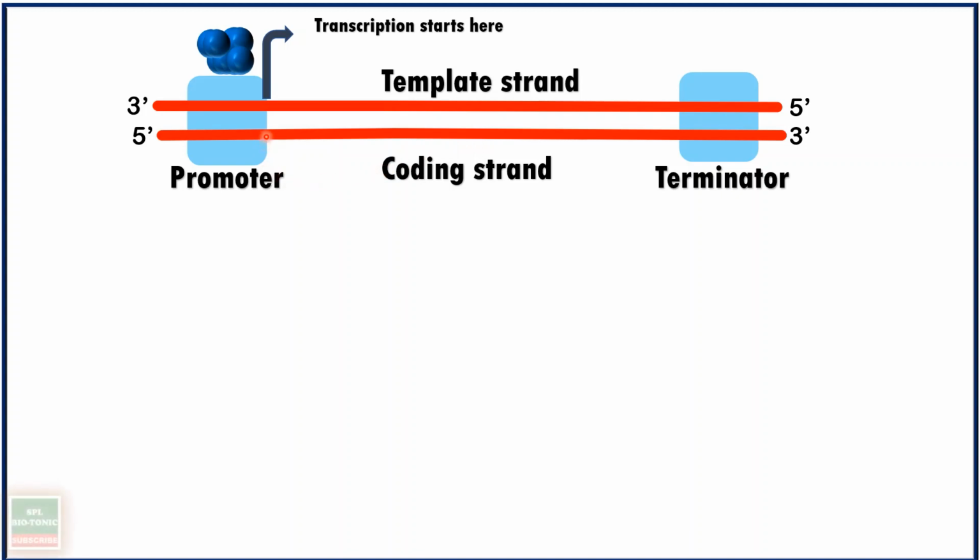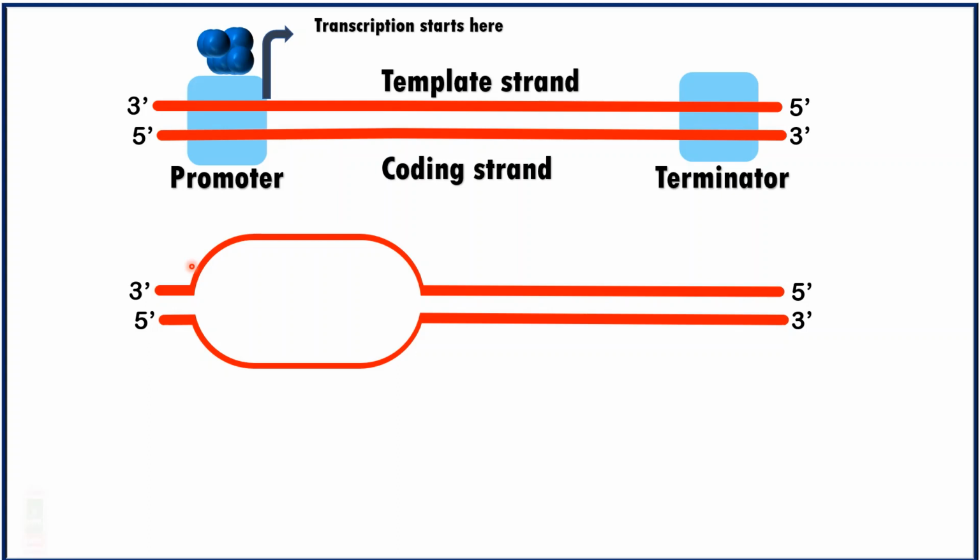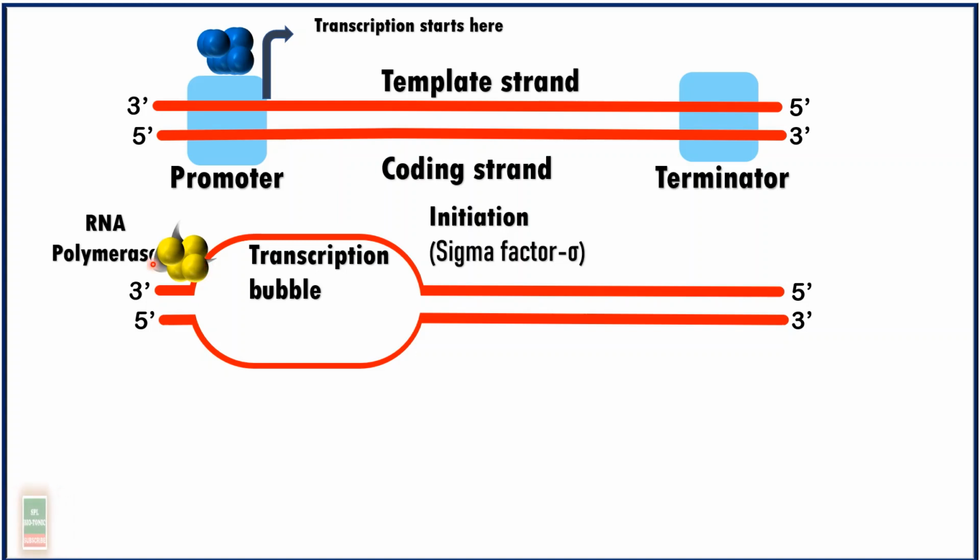Now the process of transcription starts on double-stranded DNA, and as we said, transcription is helped by this set of proteins called sigma factors. So sigma factor helps in initiation, or the beginning, of transcription. Now there is an enzyme called RNA polymerase. This enzyme does 2 things.